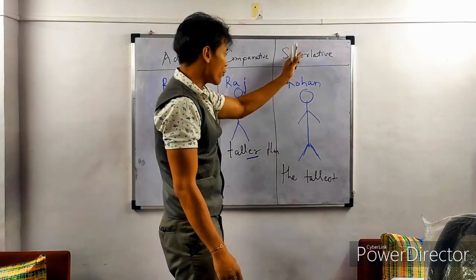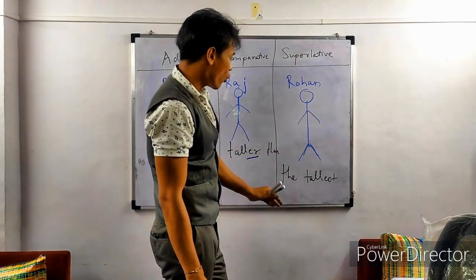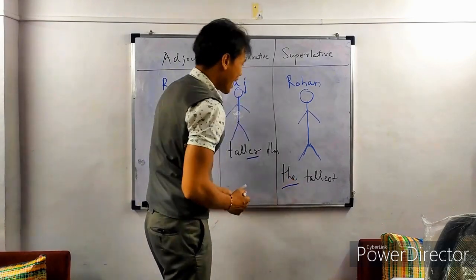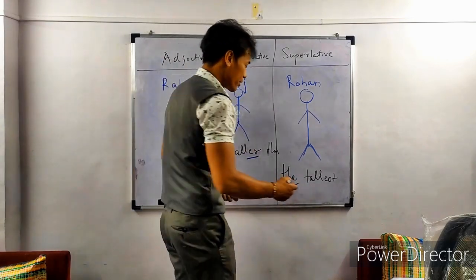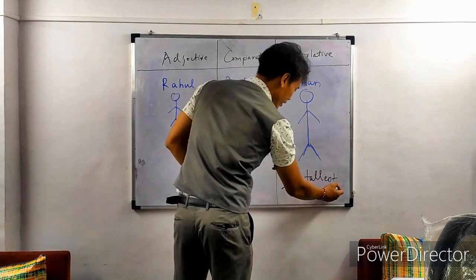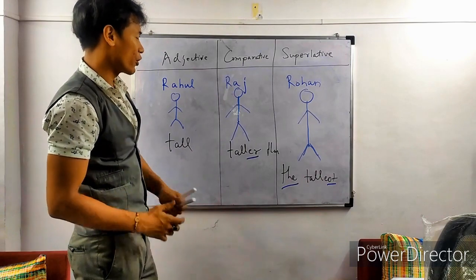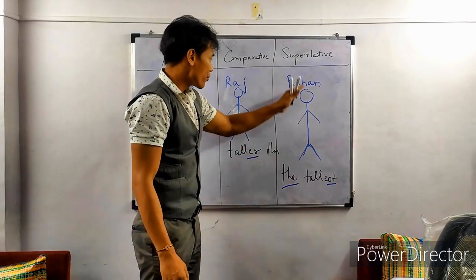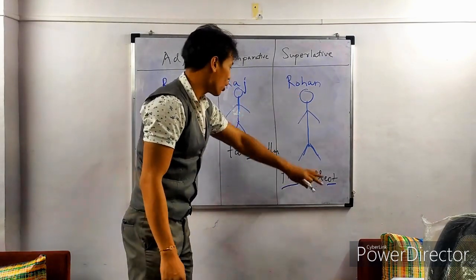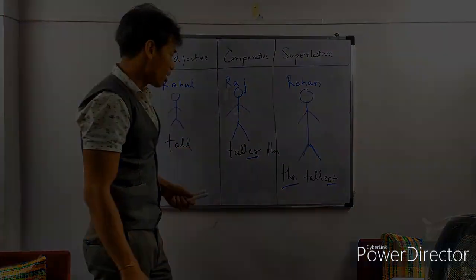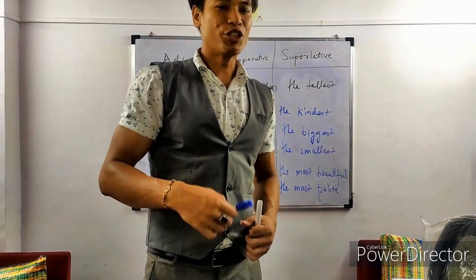Now when we use the superlative degree, always use the. Always use the. And generally the superlative degree ends with est. So Rohan is the tallest among these three. Got it? Now I said generally.